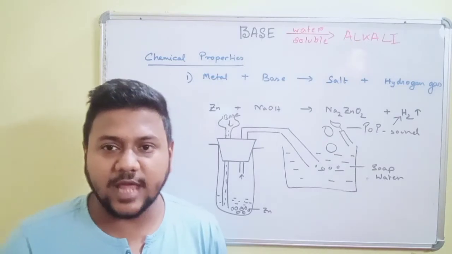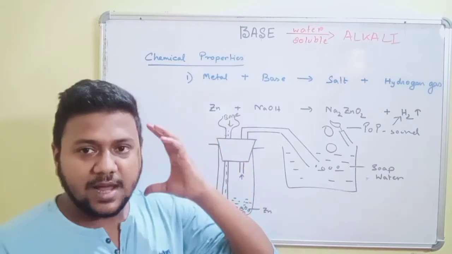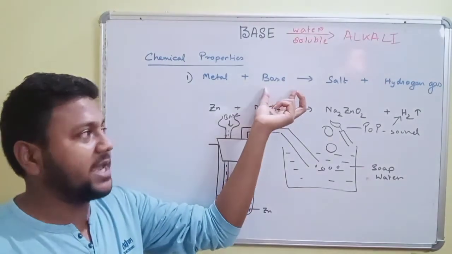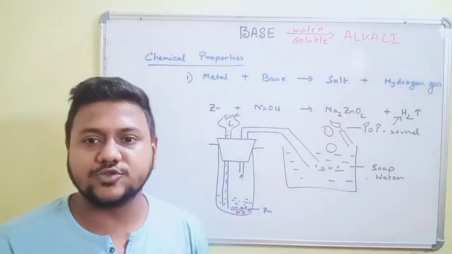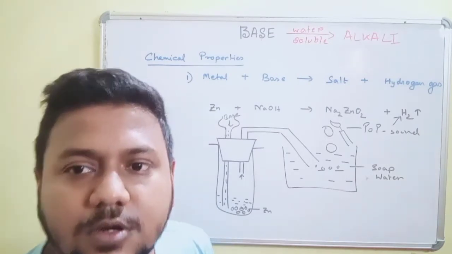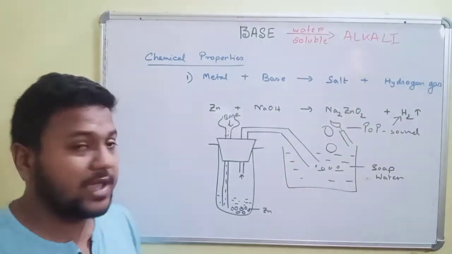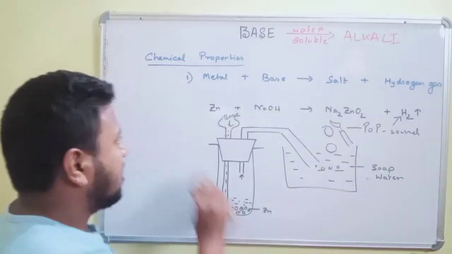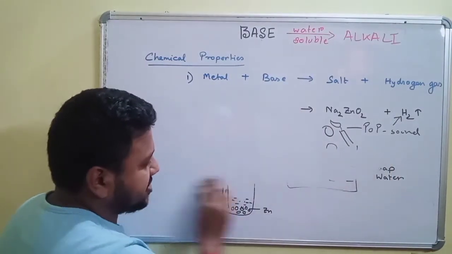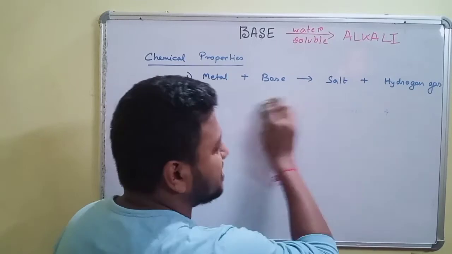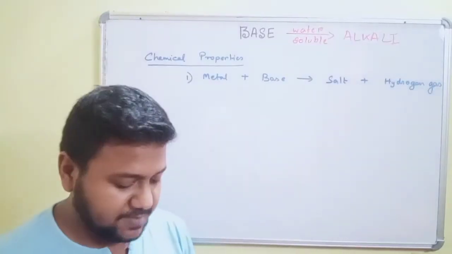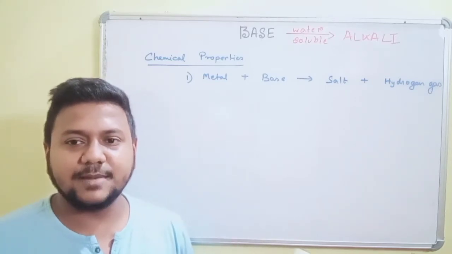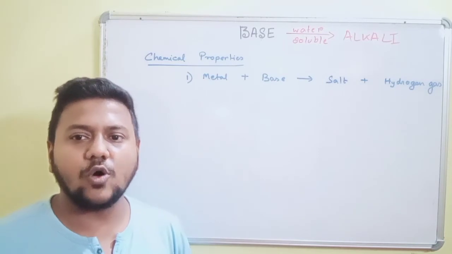So in this first chemical reaction of bases, we will keep in mind the base reaction that the metal, any kind of metal, when it reacts with a base, gives us salt and hydrogen gas. Now let us move over to the next reaction. We have read in case of acid, I hope you remember, the neutralization reaction. In the neutralization reaction, we will see that an acid reacts with a base and they neutralize each other's acidity and basicity and give salt and water.